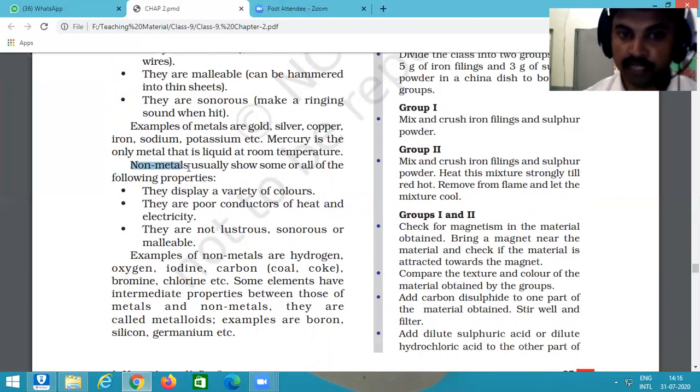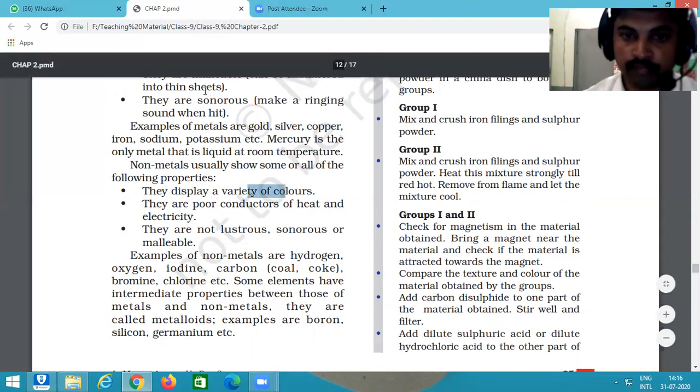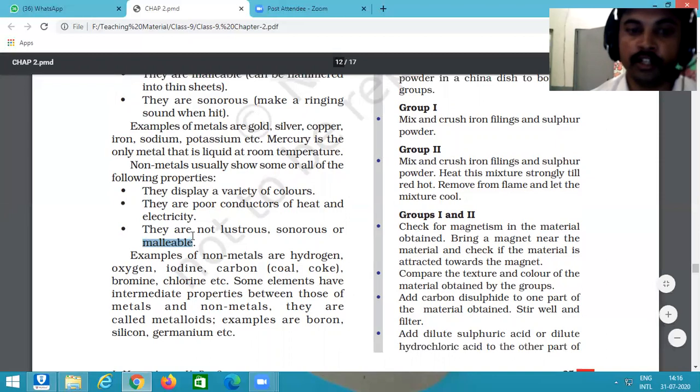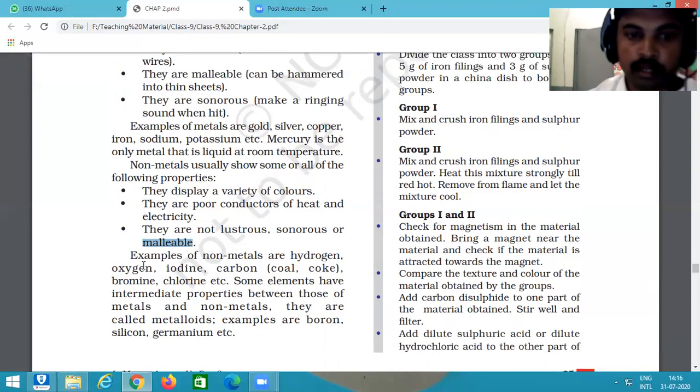And now we see the properties of non-metals. They display a variety of colors. Metals show only two types of colors, but non-metals have a variety of colors. They are poor conductors. Metals are good conductors of heat and electricity, but non-metals are poor conductors. They are non-lustrous, which means they do not shine. They are not sonorous, and they are not malleable, which means they cannot be converted into a sheet. Examples of non-metals are hydrogen, oxygen, iodine, carbon in the form of coal or coke, bromine, chlorine.